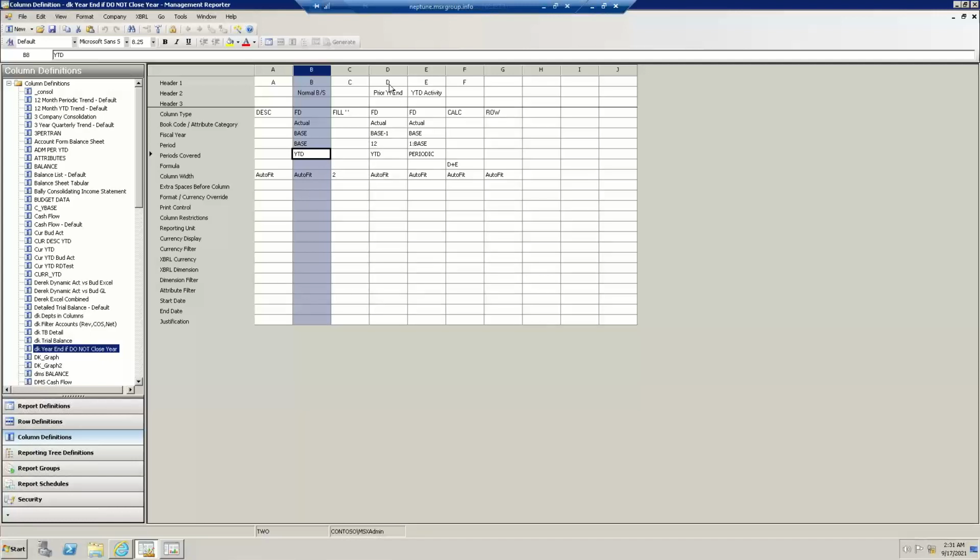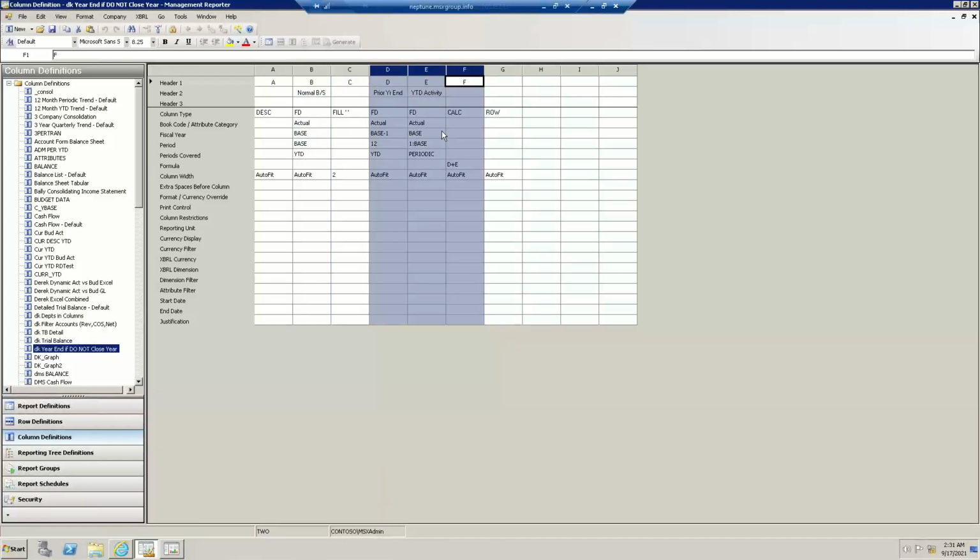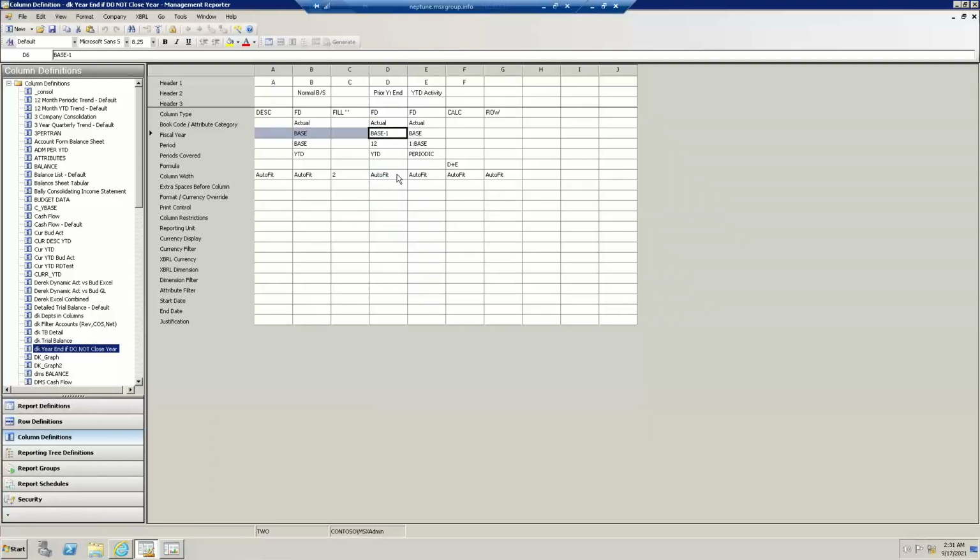Now, if I do not close timely, because I might be here in maybe January, February, period 1 or 2, whatever your fiscal year is, and if I do not close, then here is how I can easily accommodate my balance sheet and cash flow reports, where I simply will utilize 3 columns, respectively from the left to the right. The first column is going to grab my prior year end. Prior year, I'm just looking at the fiscal year of base minus 1 to look to the prior year. Year end, I'm looking at period 12. And finally, year end is a year-to-date column versus periodic. That means the monthly net change.